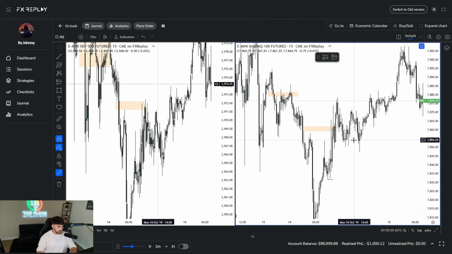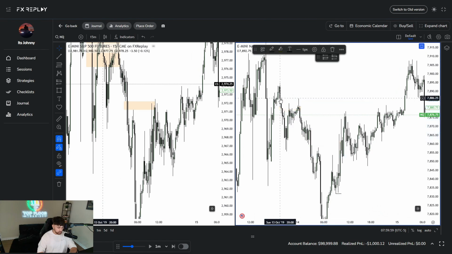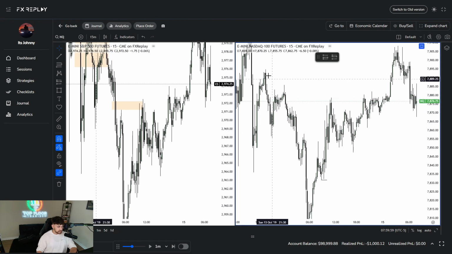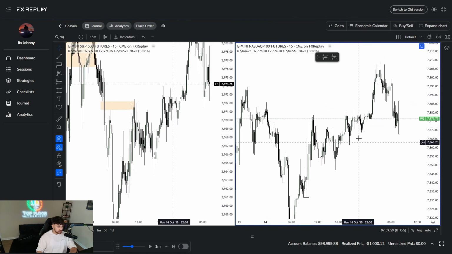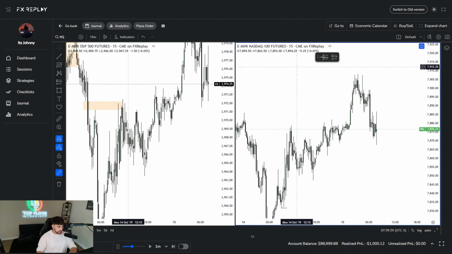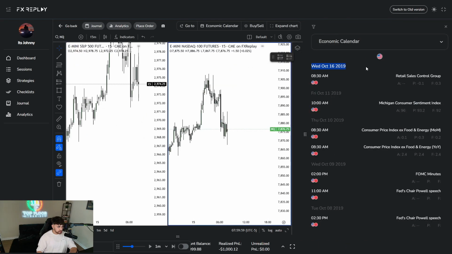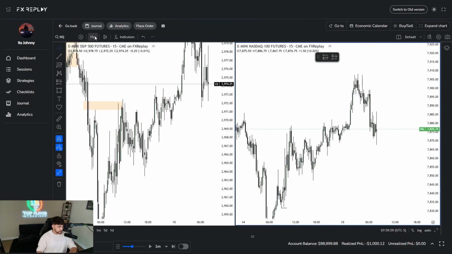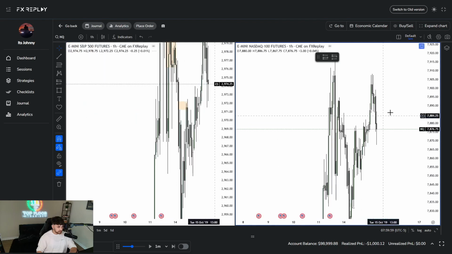So the bias was like, or not the bias, but the daily profile was correct, right? The daily profile was correct here. We never got up to these highs on this day here. We did overnight the following day. So let's go ahead and see, do we have any news? No, it's just Wednesday for this week. So we can go ahead and check the economic calendar a little later this week.